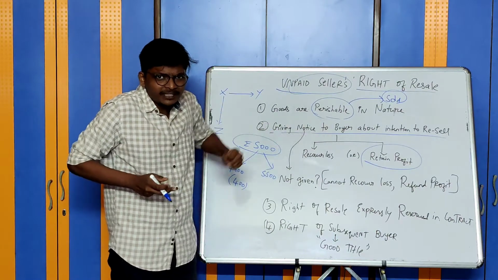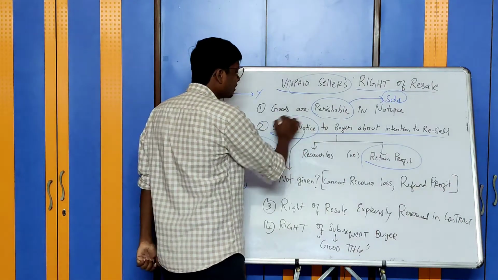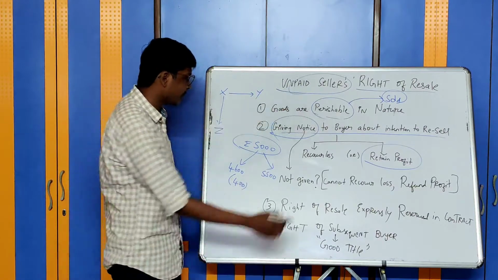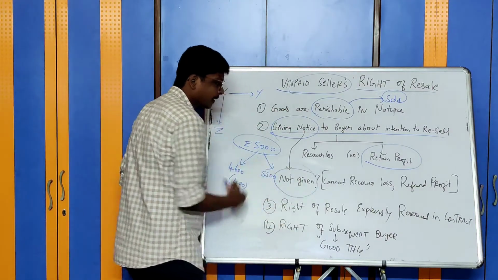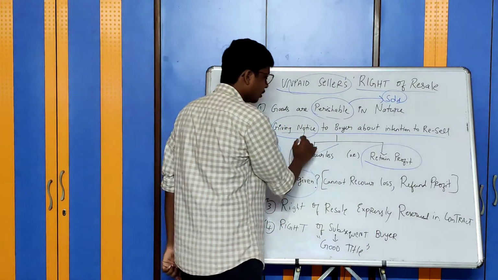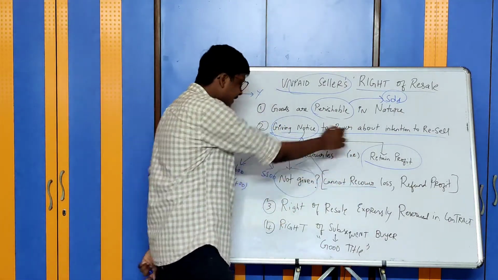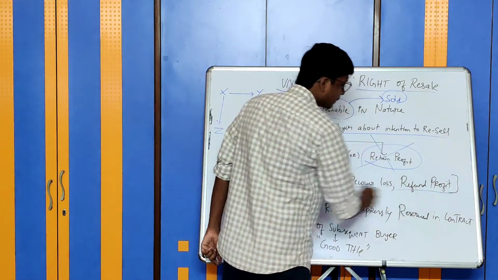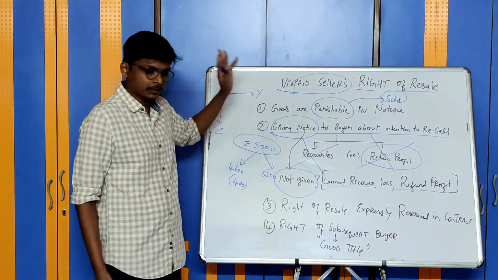But this benefit is given only where notice is given to the buyer. If notice is not given to the buyer, then you cannot recover the loss. And if any profit of 500 is made, you cannot retain it. It has to be refunded to the buyer.